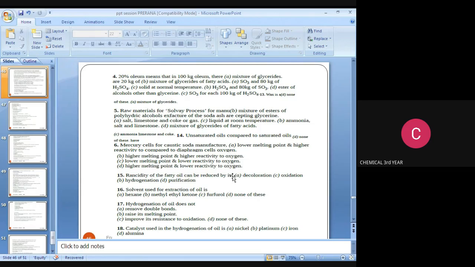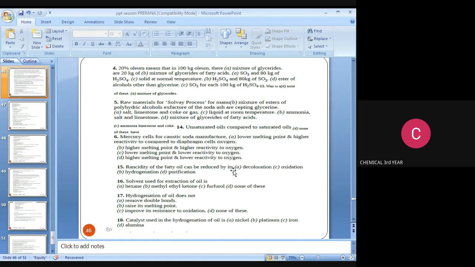The next question is: hydrogenation of oil does not remove double bonds, raise its melting point, improve its resistance to oxidation, and the fourth option is none of these. What is the answer? Hydrogenation of oil does not improve its resistance to oxidation.